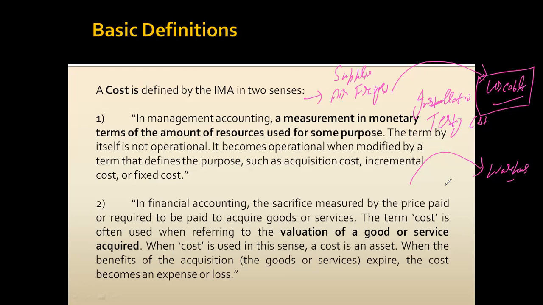In general, total resources foregone to acquire something is the general definition of cost. When we go specifically to the cost of fixed asset or inventory, we count it on the basis of bringing it into usable condition or bringing it to a specific location.